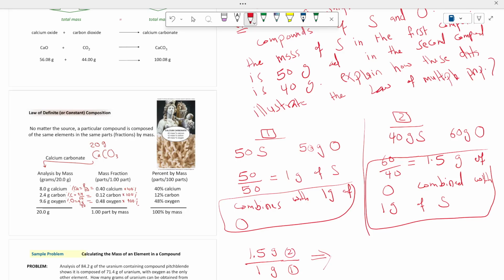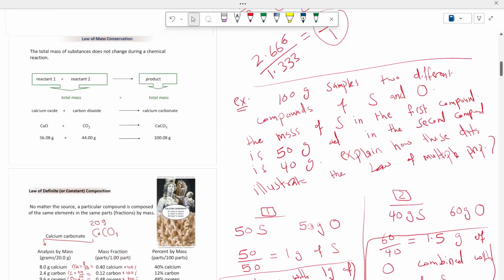The answer is 2. When you multiply 1.5 times 2, it is 3. 1 times 2 is 2. So the ratio between them is 3 to 2, 3 for the second compound to 2 for the first compound. So again, here we ended with reduced whole numbers, which illustrates the law of multiple proportions.